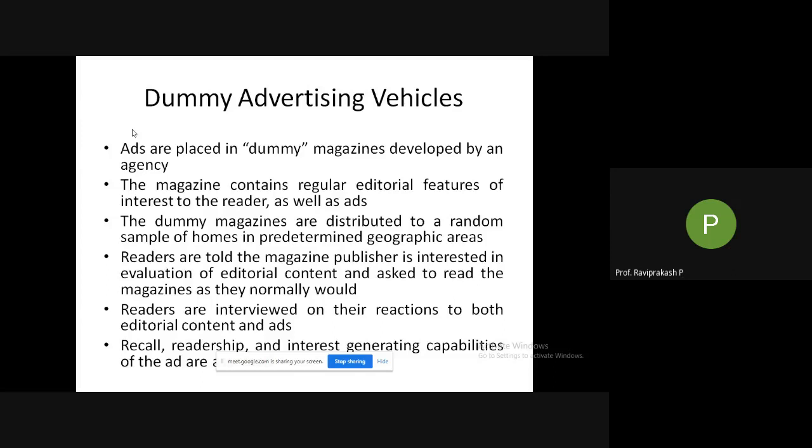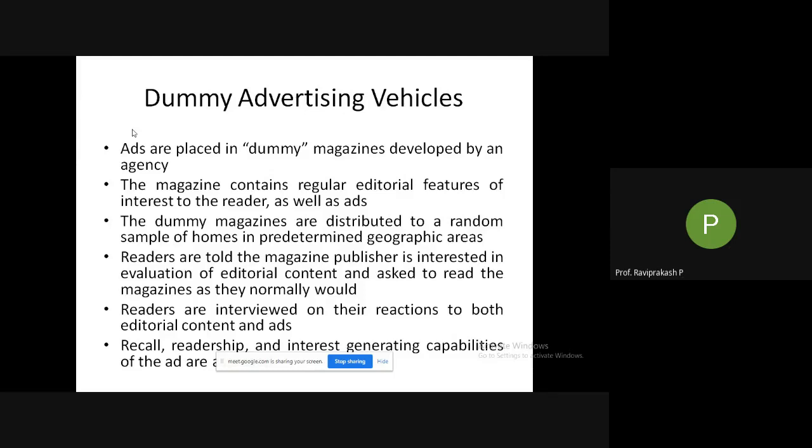It's already there. Then the dummy magazines are distributed to a random sample of homes. These particular magazines are randomly distributed in a particular area, to a random sample of houses in predetermined geographical areas. So a set area, basically, where you are distributing to random houses.